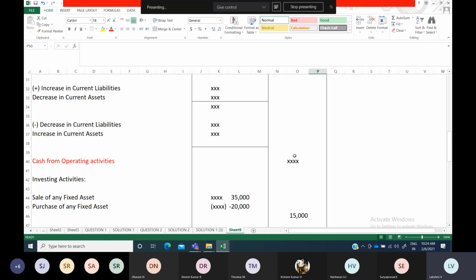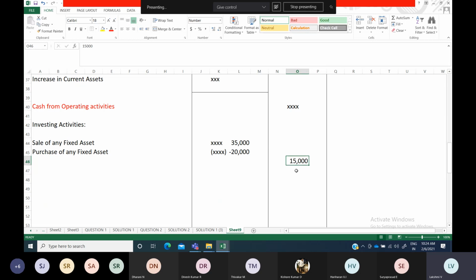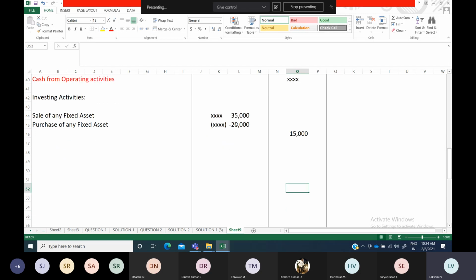Okay, like this, finally sometimes negative will come, next positives it might come, next it will come as negative. So based upon that, you have to add and subtract and find out the final answer. Okay, so depending on the question, sometimes there will be no purchase in the question, then only the sale item will be there, then you will show only that 35,000 as positive.